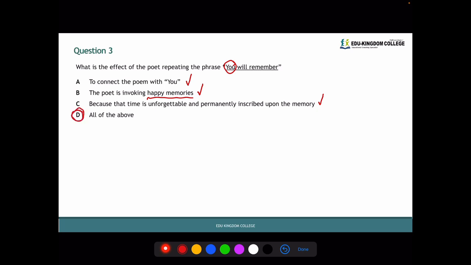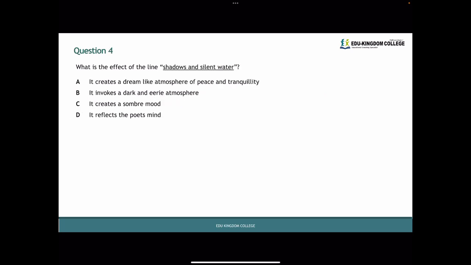Let's move on to question 4. Question 4 reads, what is the effect of the line shadows and silent water? A reads, it creates a dreamlike atmosphere of peace and tranquility. B, it invokes a soft and eerie atmosphere. C, it creates a somber mood. Or D, it reflects the poet's mind.